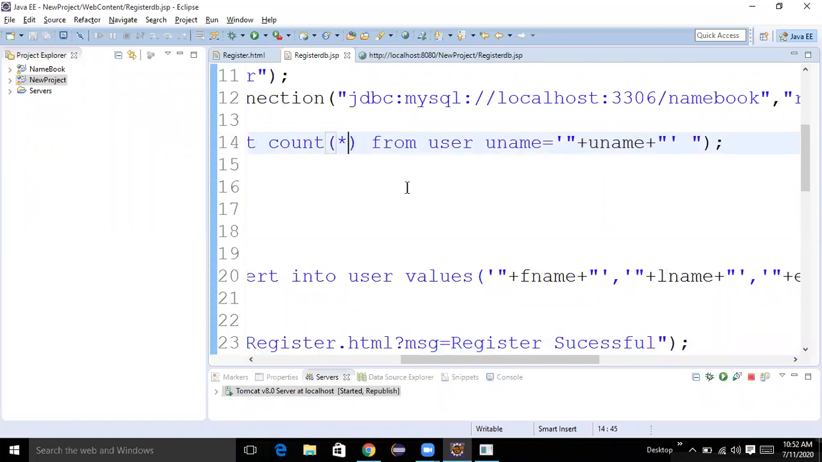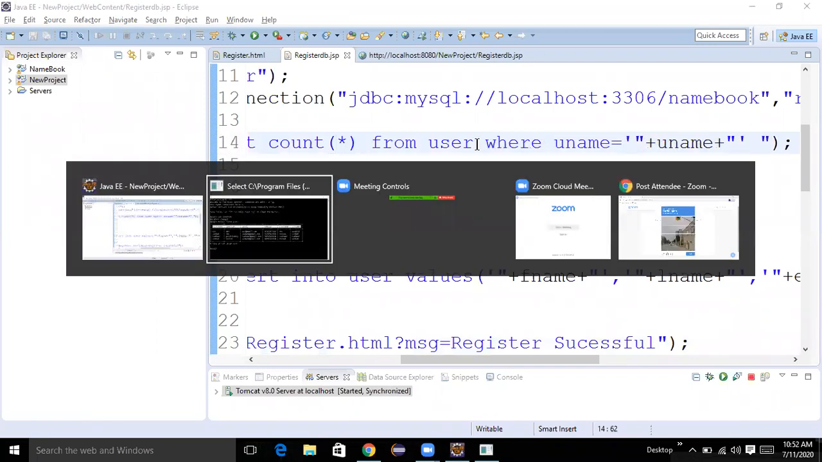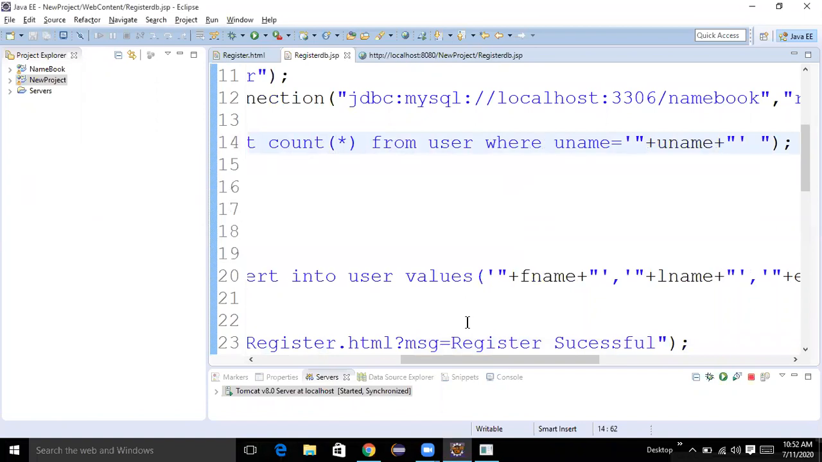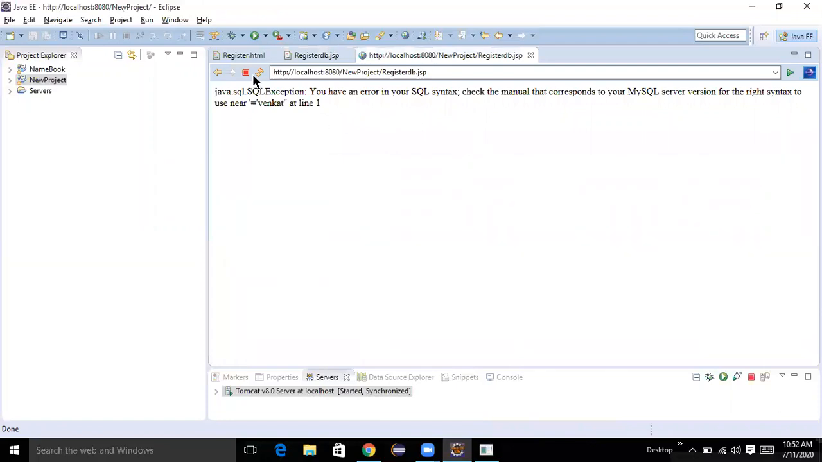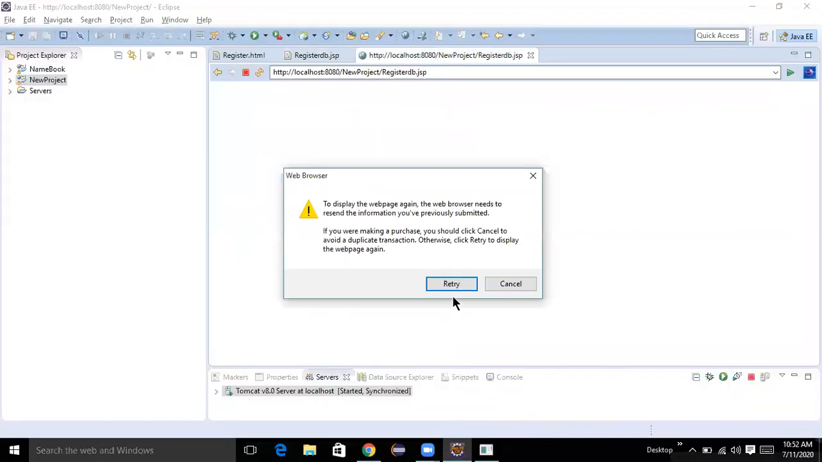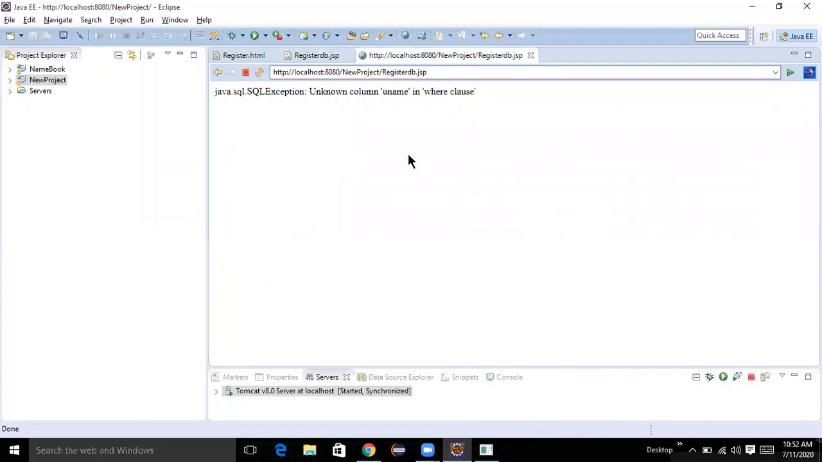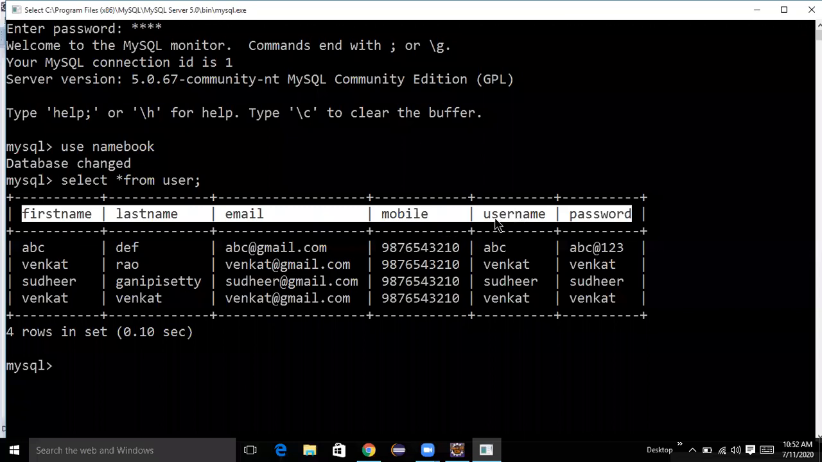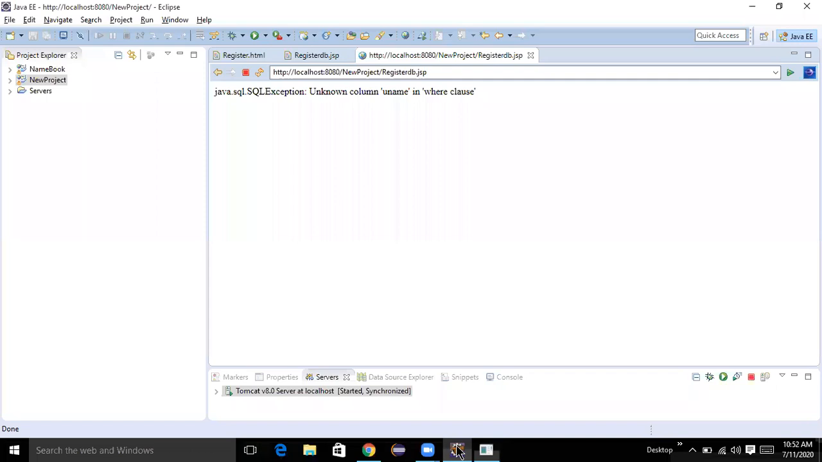Select count of star from username where, sir? Yes, yes, very good. Where? Very good. When you only said. Narendranath, sir. Okay, very good. You can observe. Unknown column uname. But here we have taken the column name as username. You can observe carefully.